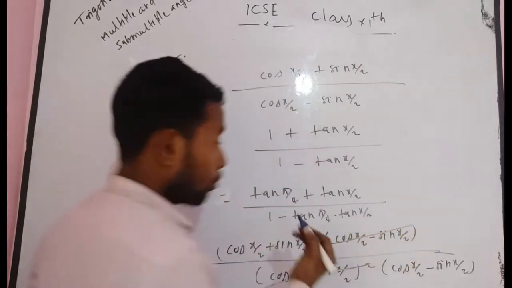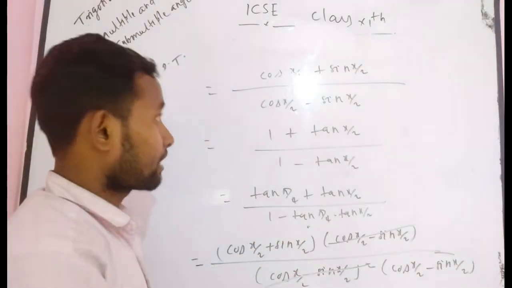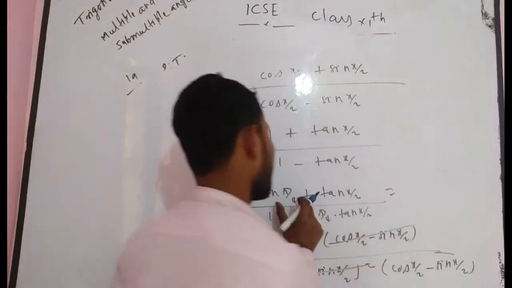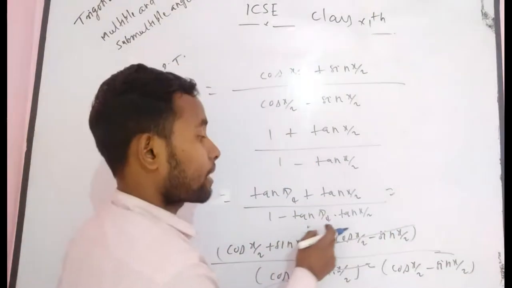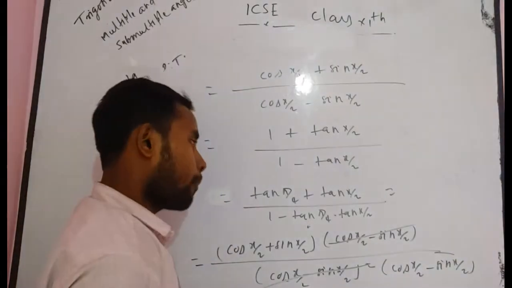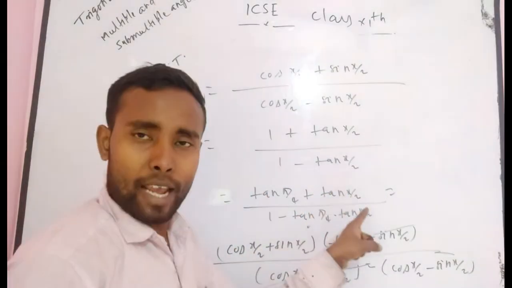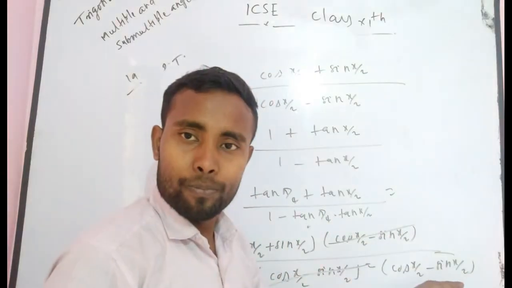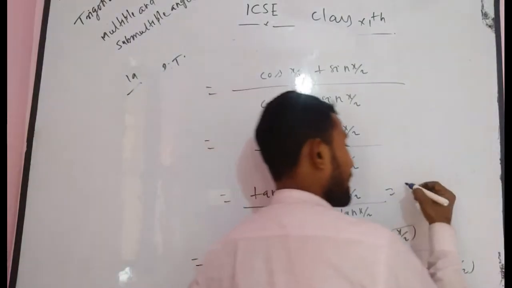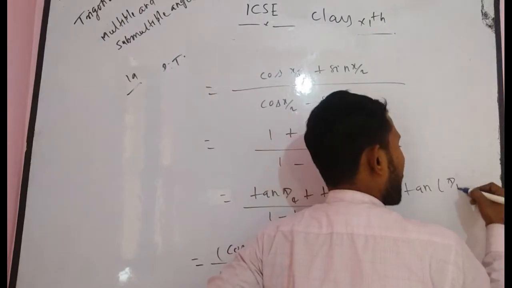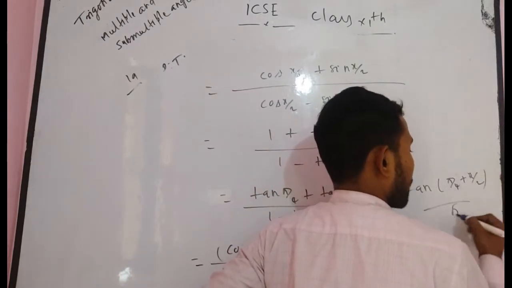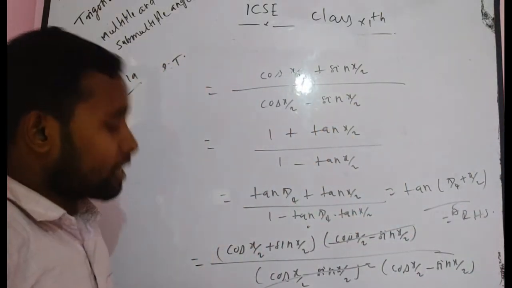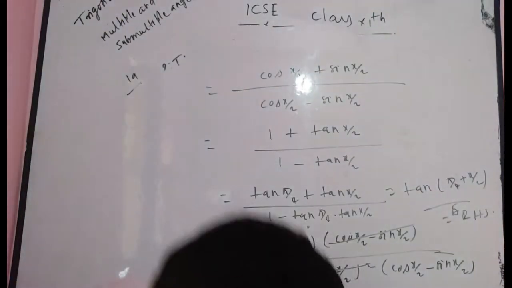I think I have already told about this kind of expression separately, but further I want to explain it. Now here it is (tan π/4 + tan x/2) divided by (1 − tan π/4 · tan x/2). Suppose π/4 is a and x/2 is b, then you definitely say (tan a + tan b) divided by (1 − tan a tan b), that will be equal to tan(a + b). Here a is π/4 and b is x/2, which is your required RHS. That is, you can solve this problem also this way.